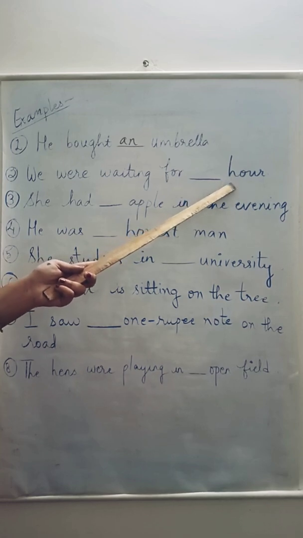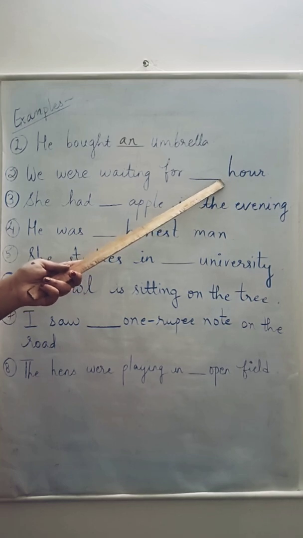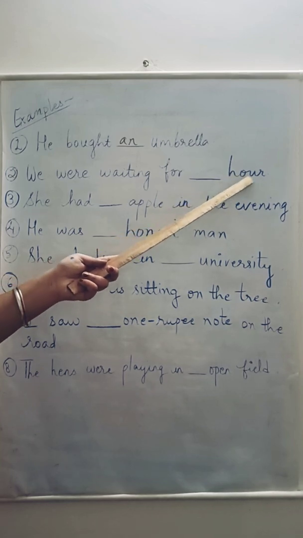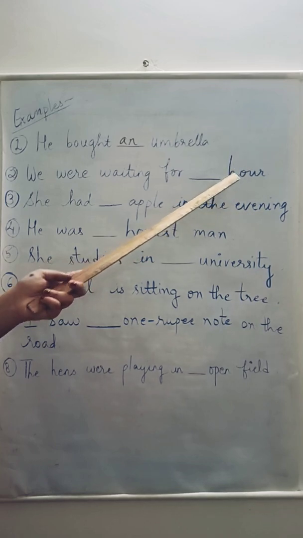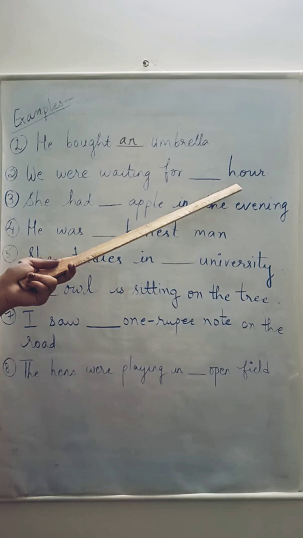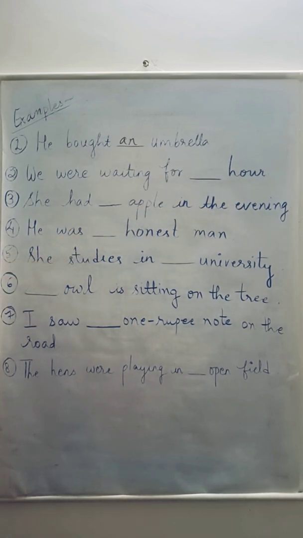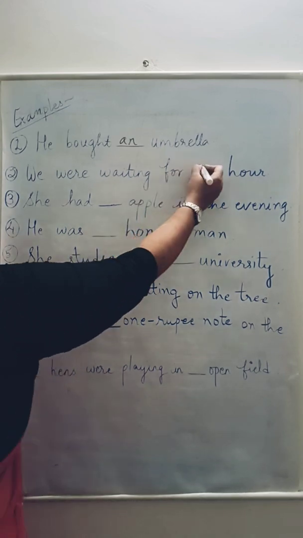So the sound that is produced is of O-U-R, our. H is silent. So an O sound is produced. So O is a vowel. So what did I teach you? Before a vowel sound, we write an. So here which article will we insert? We will insert an.